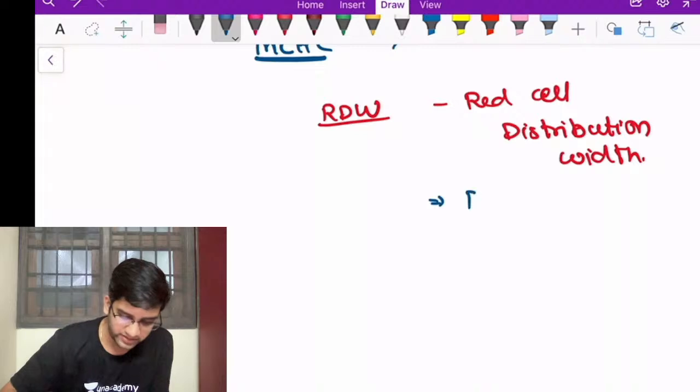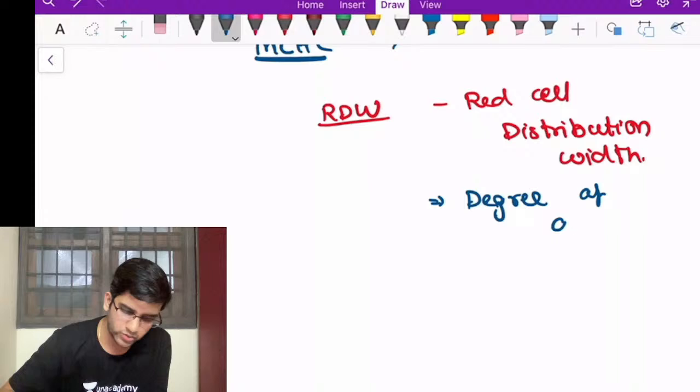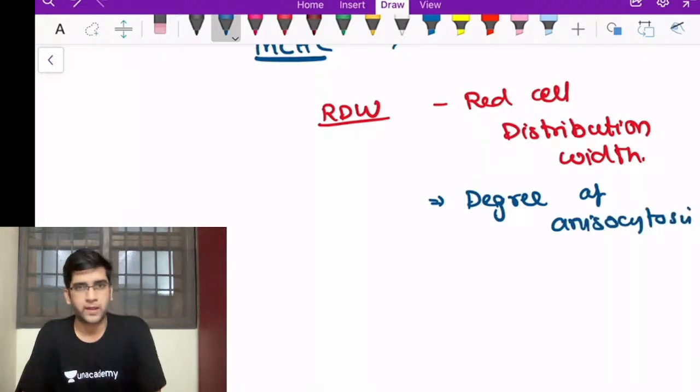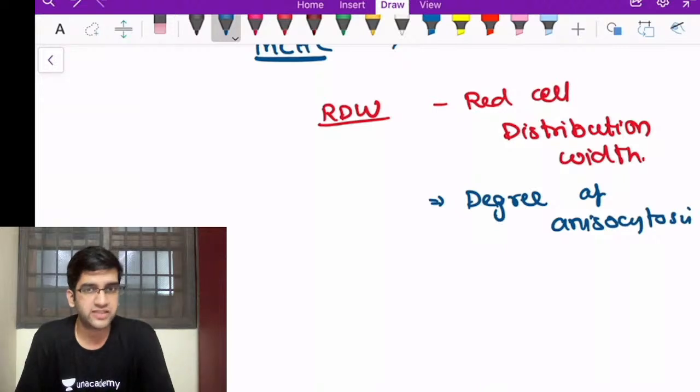RDW is nothing but the degree of anisocytosis. Okay, it's just going to tell me the degree of anisocytosis. Just the degree of anisocytosis, that's all. That has come in an AIIMS exam once. It's just the degree of anisocytosis. So we'll look at an example. What does the degree of anisocytosis mean and what is a normal RDW, and then it will be easier for me to identify what happens in IDA and the other close differential diagnosis of thalassemia.